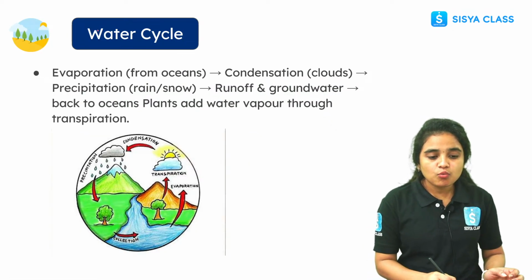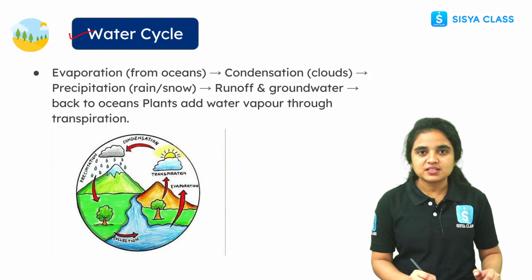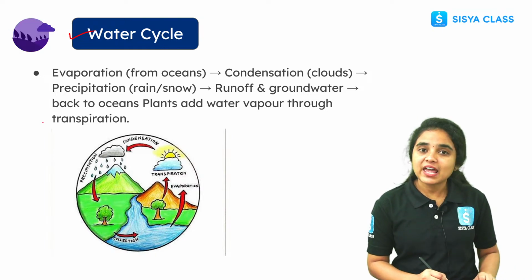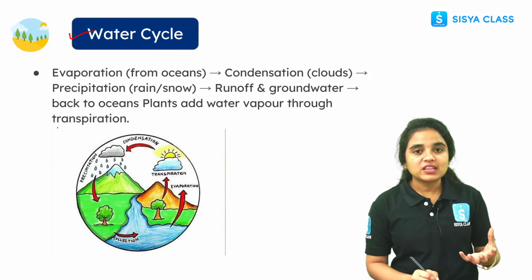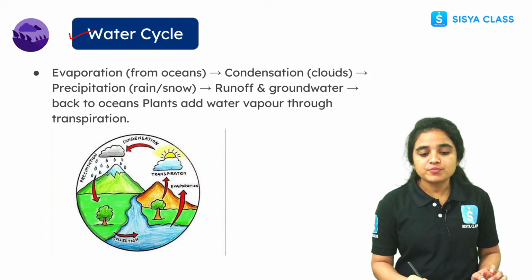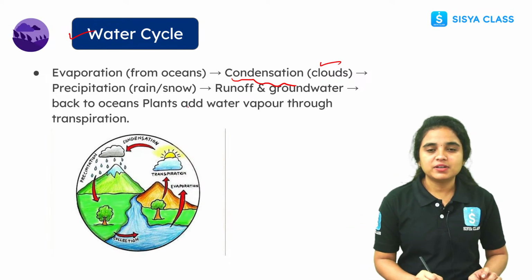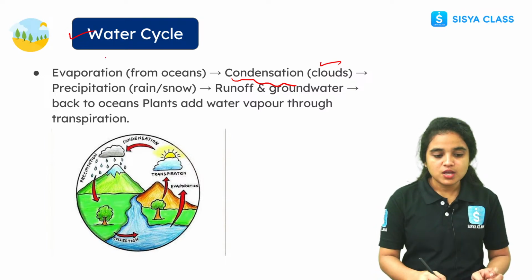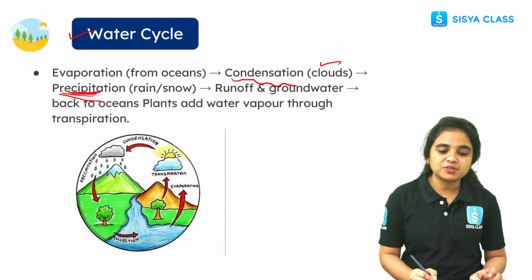Coming to the water cycle, first let us see how we get rain. First, evaporation happens. The water evaporates with the help of heat from the sun, and it forms clouds. We call this condensation. After forming clouds, there is a fall of rain or snow. That process we call precipitation.